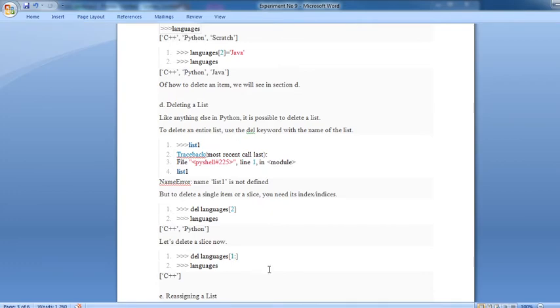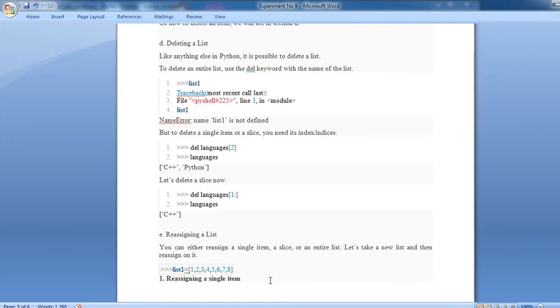Now, deleting a slice. Del languages[1:]: after the first language you want to delete all the content, so with 1 colon given, it automatically deletes all the languages after that. Then, reassigning a list. You can reassign either a single atom, a slice or the entire list. Let's take a new list and reassign it.